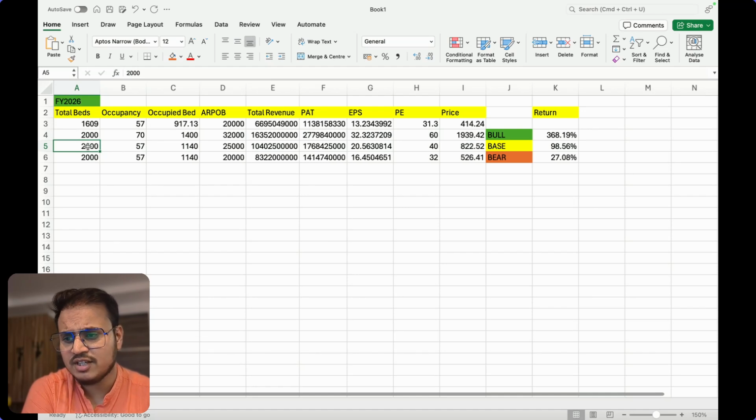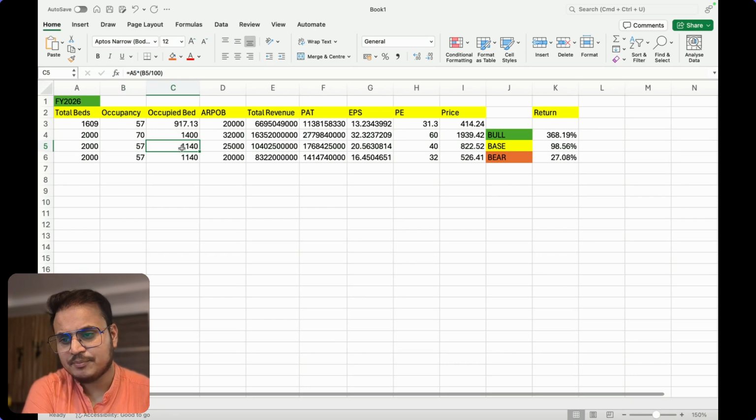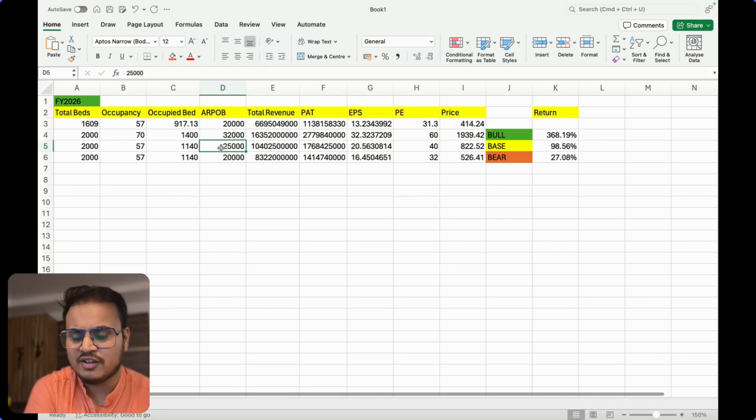Similarly, in the base case scenario, they reach the number of beds, but the occupancy level remains what they have now, 57%. It doesn't go up to 70%, doesn't increase more than this. Considering that occupancy, their occupied beds come around 1140, and for ARPOB, I'm thinking they will increase at the rate of 10 to 12% every year. Then it comes around 30,000, and if I reduce 8,000 from there, it comes around 25,000. So 25,000 becomes ARPOB. Revenue and profit after tax follow, and earning per share becomes 20.5.